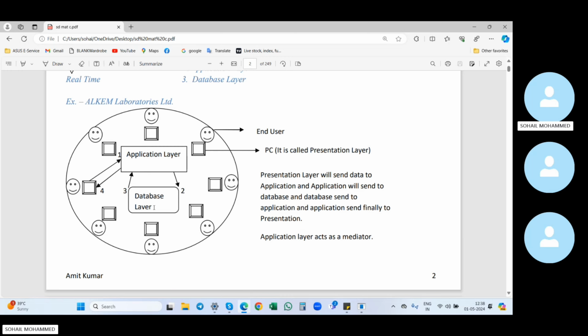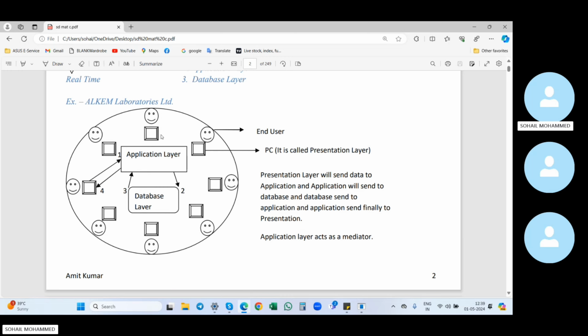Next, the database layer. What is the database layer? Whatever data the end user saves, whatever day-to-day transactions the end user does, that transaction will be saved in one database. A database is nothing but a storage location, a storage area, like a memory. All the data will be saved in the database, and that we call the database layer.